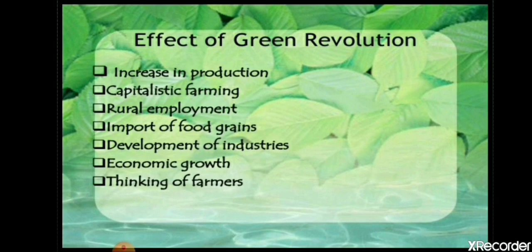Import of food grains: more and more food grains were imported from different countries so that we can also grow that. Development of industries: as our agricultural production increases, we grow more raw materials, and as the production of raw material increases, industries develop. So that only happened in the Green Revolution. Economic growth: as agricultural production and industries increase, the economy of India also increases. Thinking of farmers: the measures that were taken to educate the farmers, because there are some farmers in India who are not that literate.